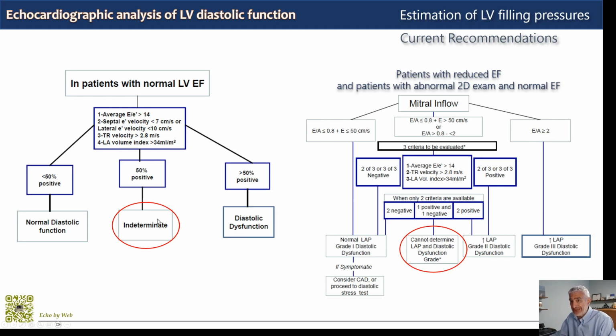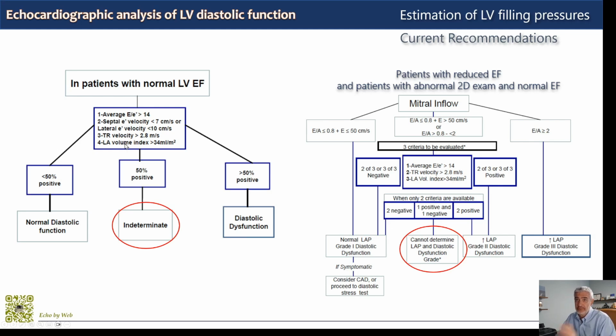This is the flow chart. The main problem here is that you have a certain number of indeterminate patients, which have indeterminate diastolic function, so not normal and not abnormal. All other parameters, like pulmonary venous flow, for example, are considered secondary. You can use them as second-line measurements when the situation is not clear or these parameters are not available.